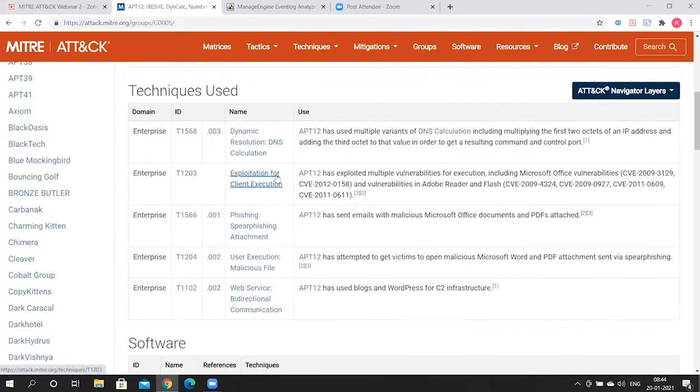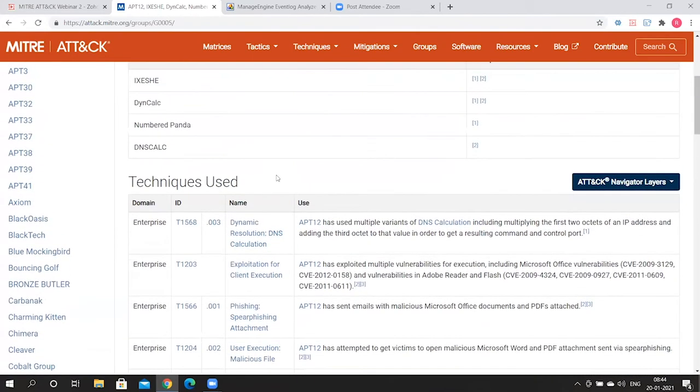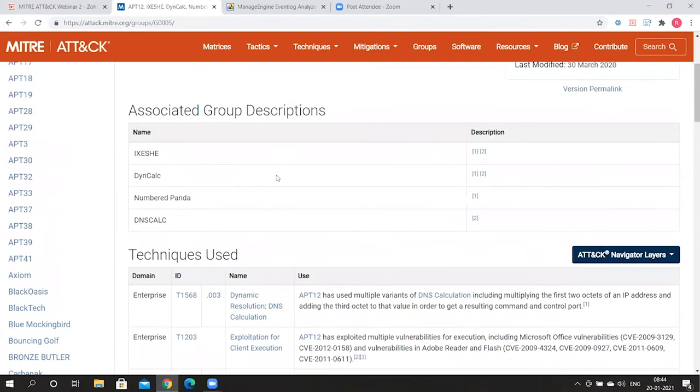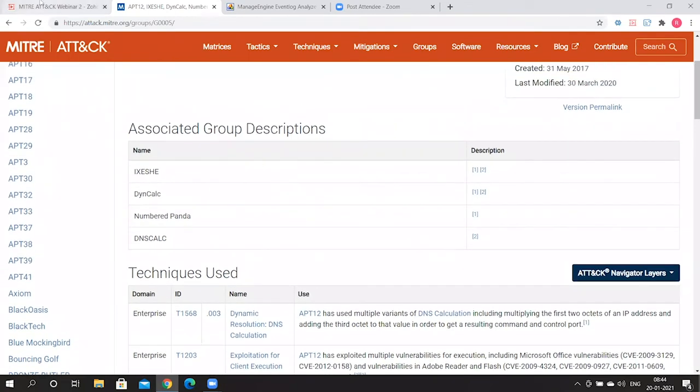So how can you actually practically use this? So let's say that you discover a particular technique being used. So immediately what you can do is you can run a check on what are the groups that are likely using this particular technique. The MITRE ATT&CK framework actually identifies those groups for you. So from there, you can probably guess that, okay, it's probably APT12 that's using this particular technique, or it's the Leviathan group. That's how you can actually use this practically. So let's go back into the presentation now.